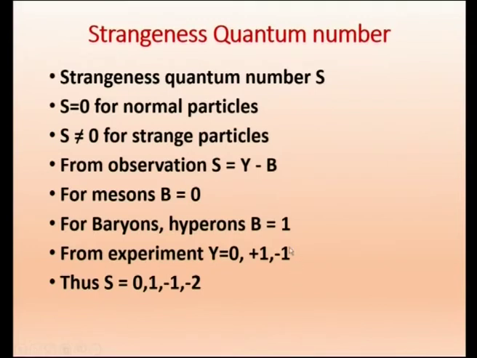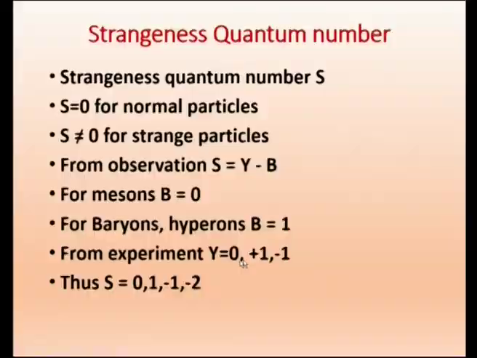So, they are categorized. From experiment they found that there are particles with hypercharge 0, plus 1, minus 1. Accordingly, they found that strangeness, if you put Y equal to, you have to substitute this Y and this B. So, they found that strangeness can be 0, 1, minus 1, minus 2, because I have to substitute here. You put here 0, so you can substitute and see B equal to 1, 0.